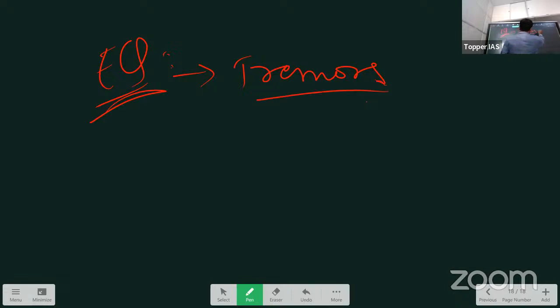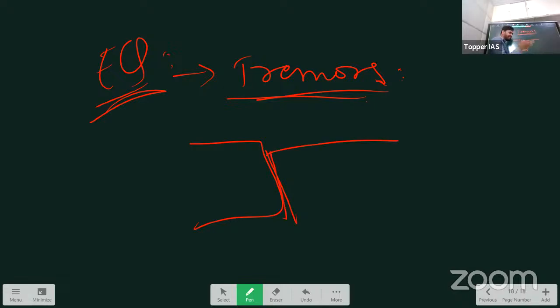Why does it shake? For fun? Why are tremors created? Energy. Due to release of energy. See, you already know what is a fault. Fault is like a weak zone, right? So there is a block of earth. There is another block of earth. Okay, it could be along a plate boundary or it could be anywhere in the interior. Along plate boundaries, it is common.